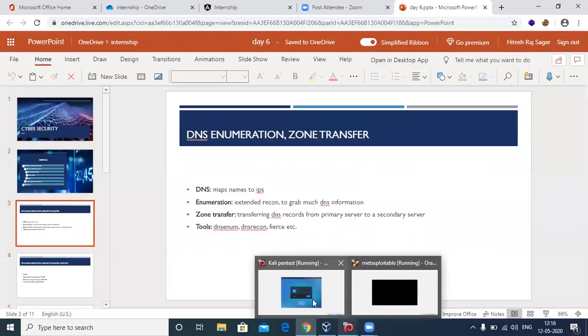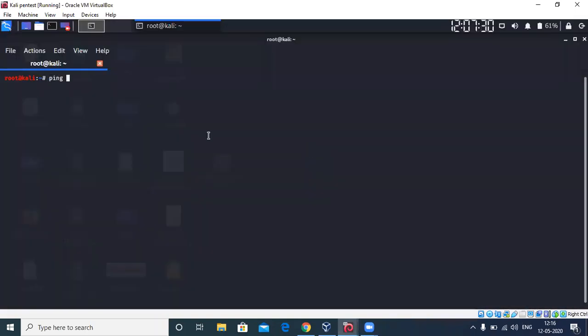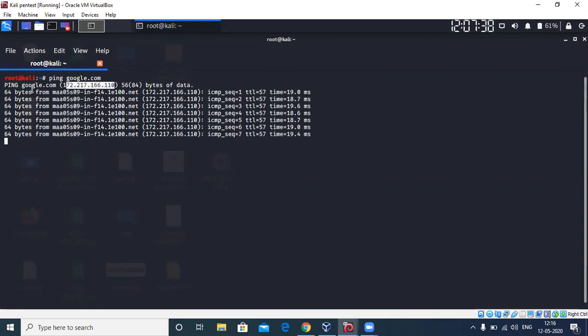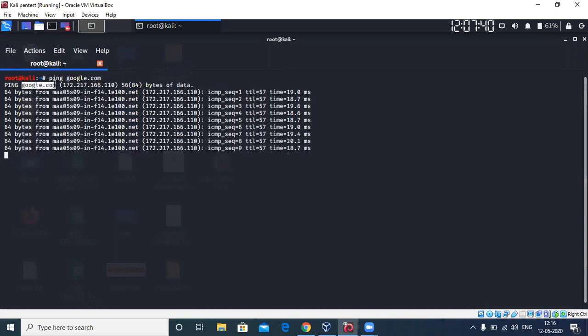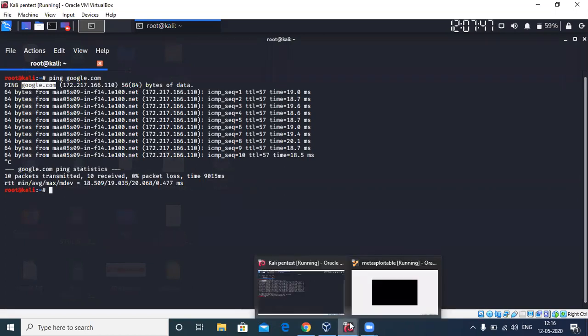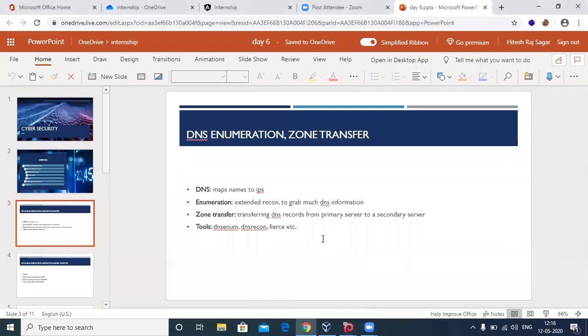Google actually has its own IP address, right? So you can go and ping google.com and it will give you this IP address. Instead of remembering the IP addresses, we have google.com as an alias name for that address. It is the work of DNS to map it up. So that is the exact functionality of a DNS.